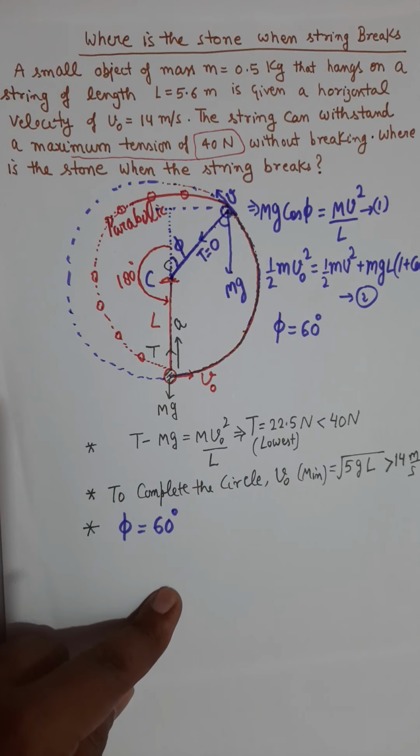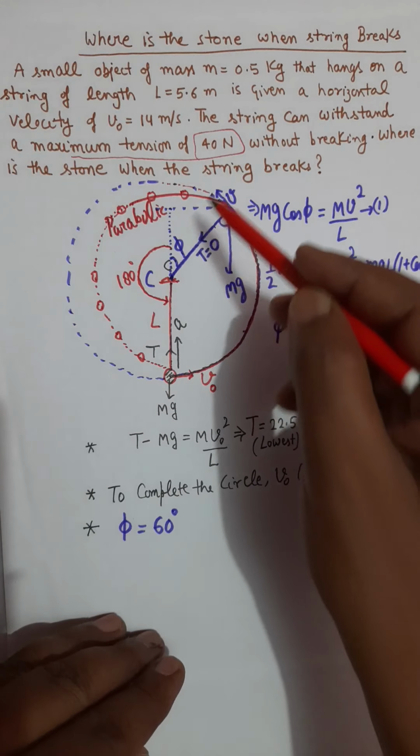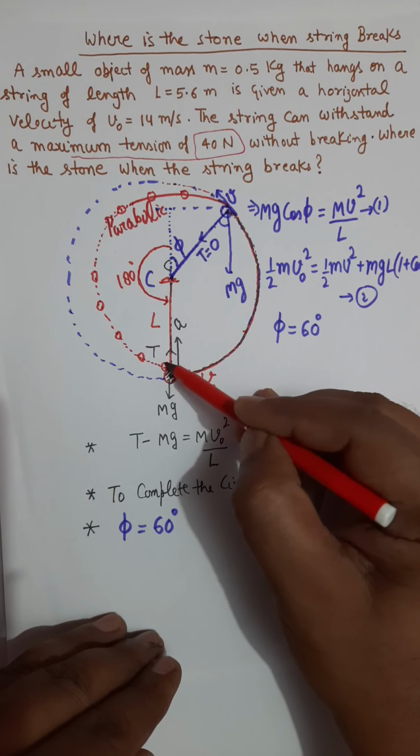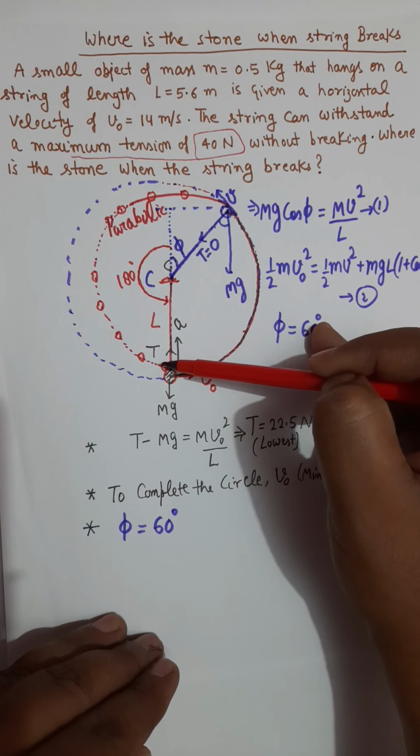That's a complete result, a theorem. So the particle will come back to the circle at the lowest point, and till then the string was slack.